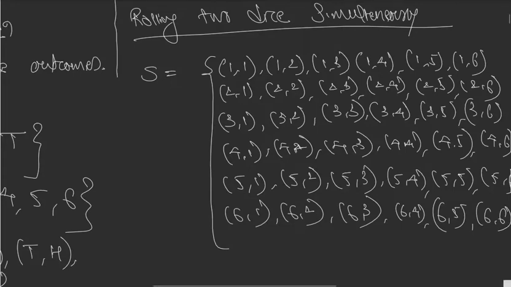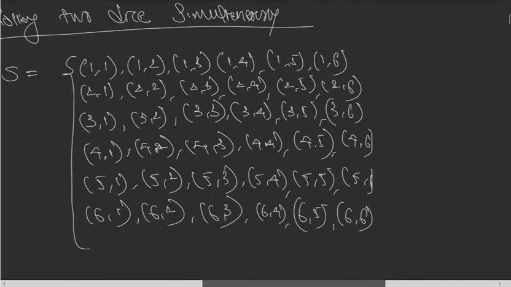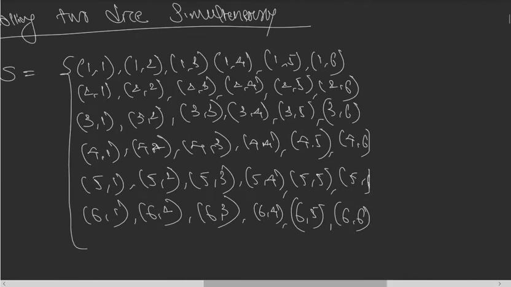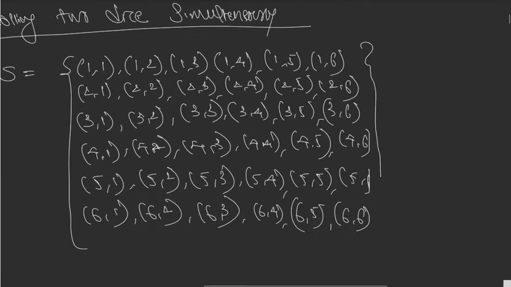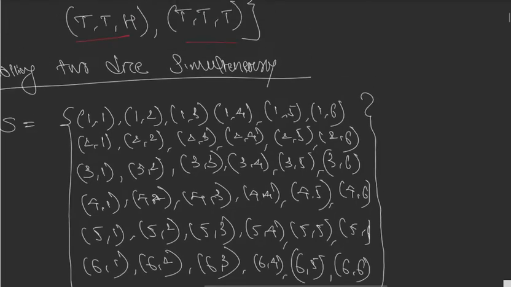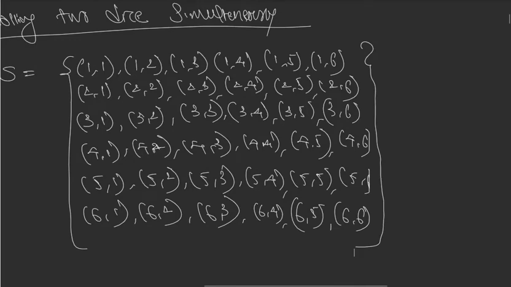So we have got all the possible outcomes when two dice are rolled simultaneously covered over here, right? So let me zoom out and show you what we have got here.